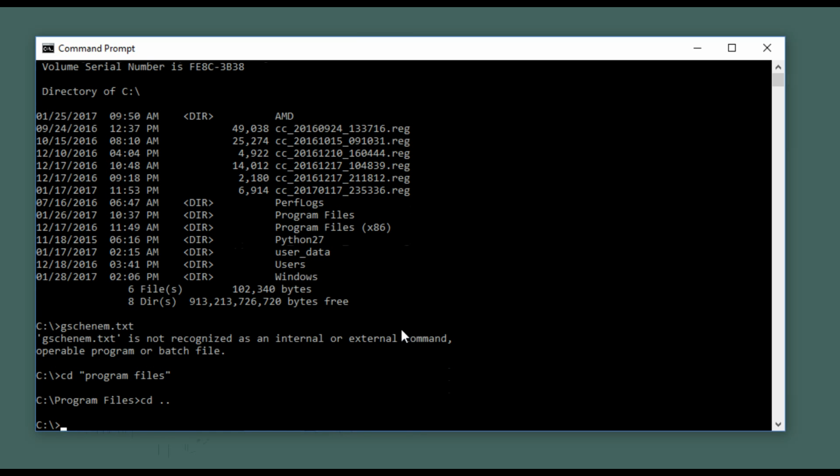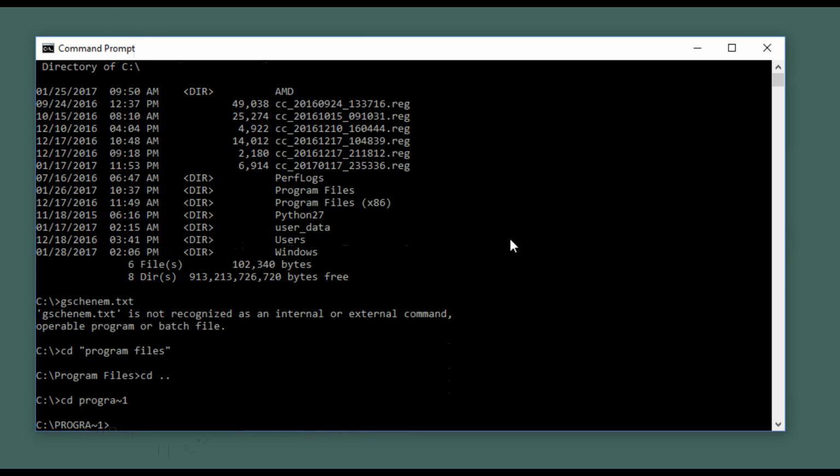Now if I wanted to do that using an 8.3 file name type, we could type in cd progra, that's 6 characters, the tilde, and the number 1, meaning this is the first in the list sorted alphabetically. So I go there, it comes up like this. This folder right here is the same as this folder right here. So typing this, it looks different, but it's the same as doing a cd to Program Files. These are exactly the same.